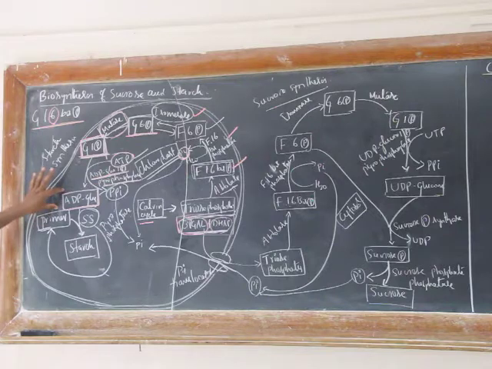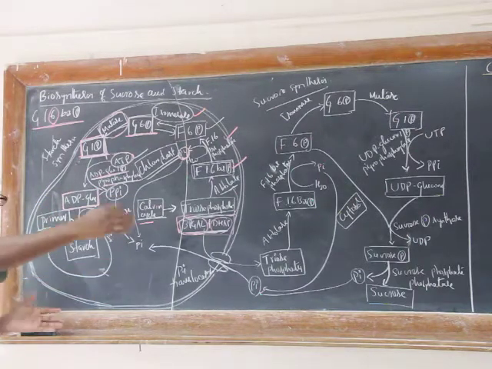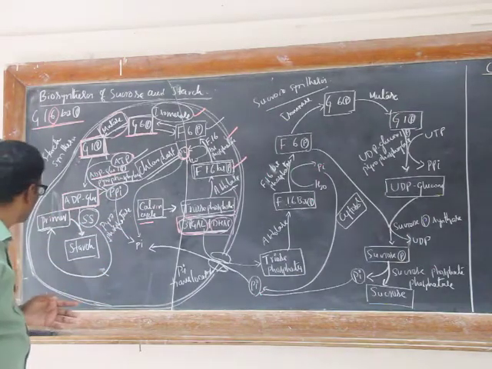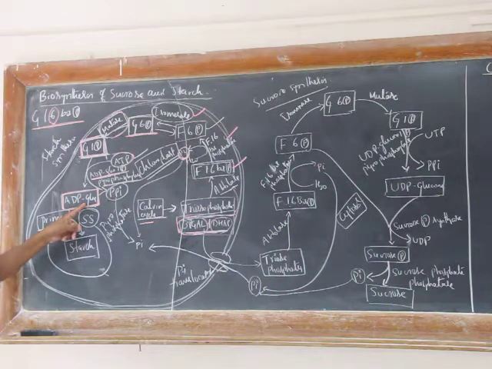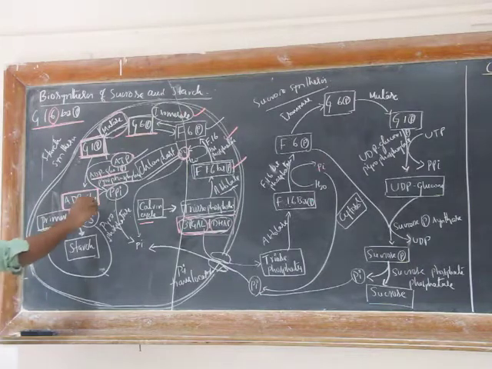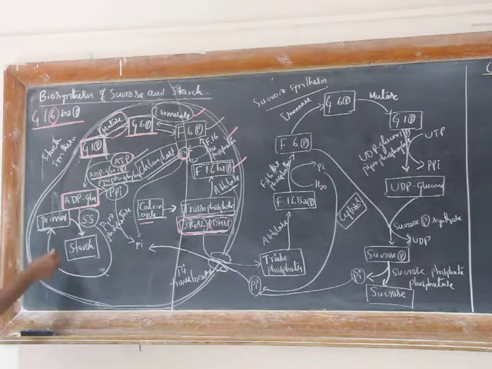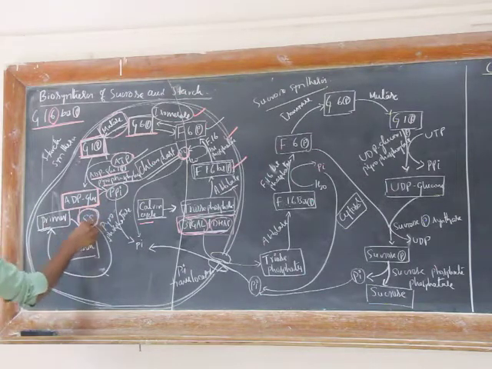Now, ADP glucose is highly reactive and it can add a glucose moiety to the growing amylose chain. Right? Once ADP glucose is formed, as I mentioned, this activated glucose molecule can be added to the growing amylose chain by the action of the enzyme starch synthase.